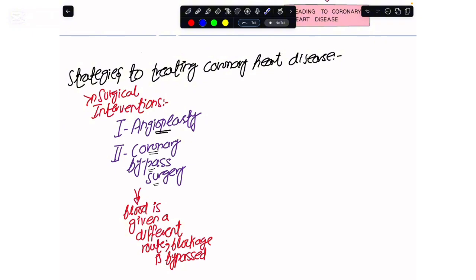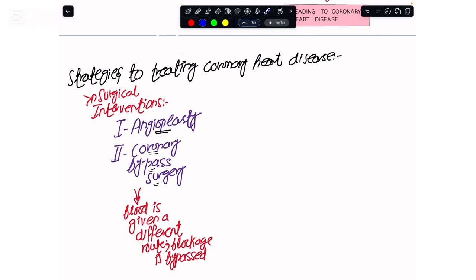Now, this is not frequently asked in the exam, but we must be clear about it. What strategies do we have if we are supposed to treat coronary heart disease once the person has developed it? Initially, the doctor would choose to treat the patient with medicine, but in some cases the medicines do not work to overcome the problem. So they take the patient into surgical interventions. In the surgical interventions, we have angioplasty. And where the person has a severe heart disease, he would undergo open heart surgery, which is referred to as coronary bypass surgery.